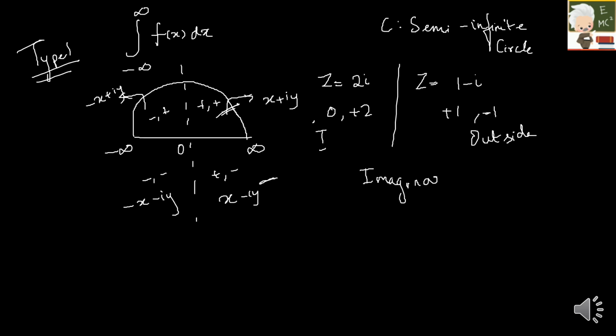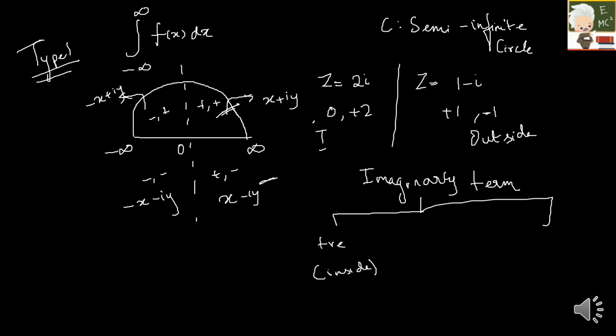Next, to be more clear, if your imaginary term is positive, then the points are going to lie inside the circle, I mean inside the semicircle. If your imaginary terms are negative, then they are going to lie outside. So this is also one way where you can identify. This is one of the basic ideas for this. So let's see what's next.